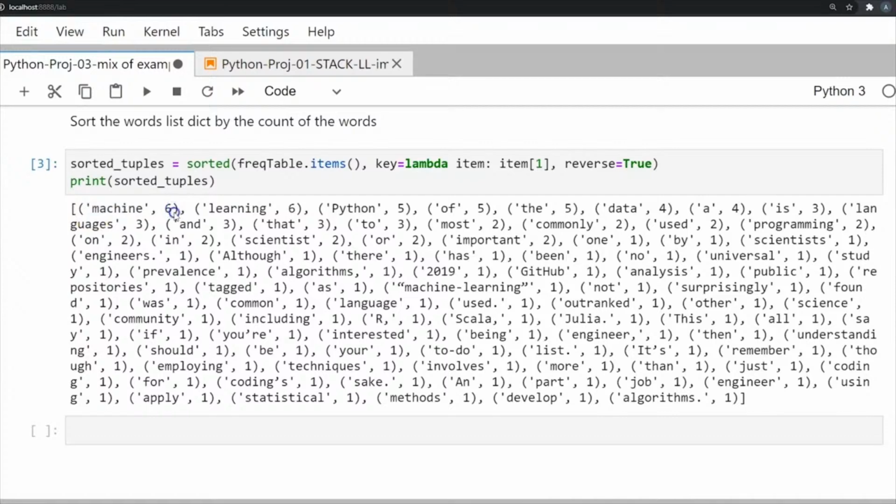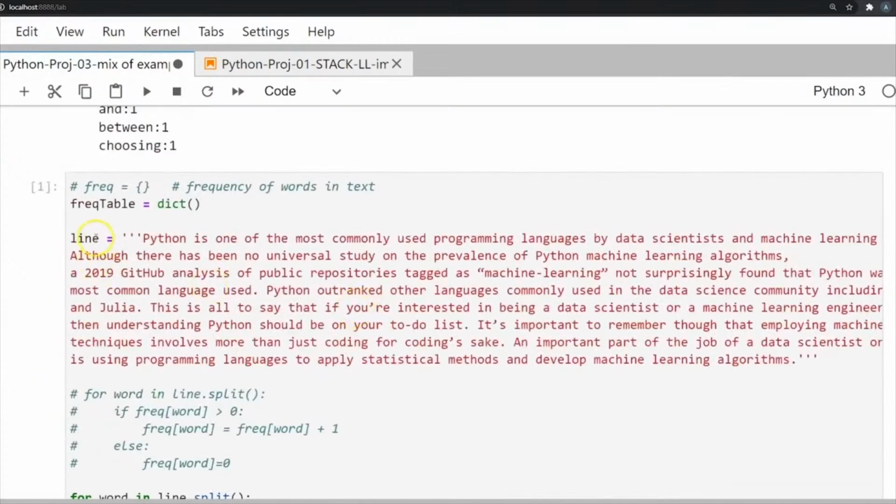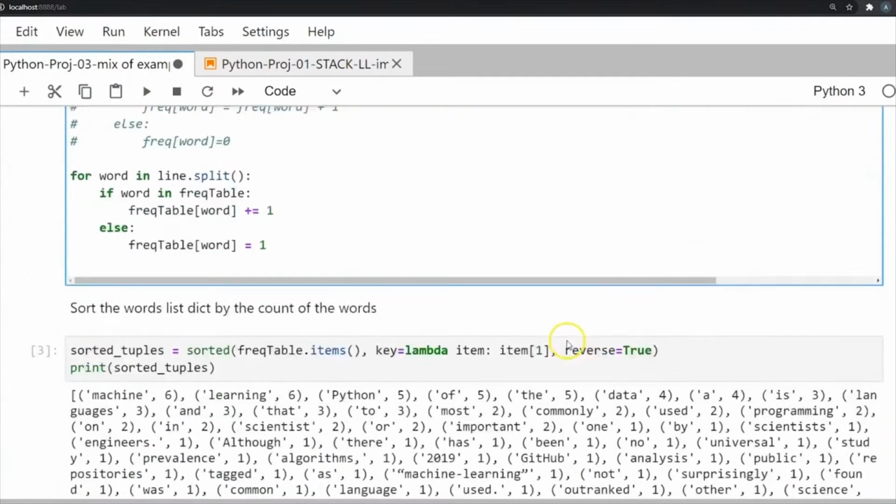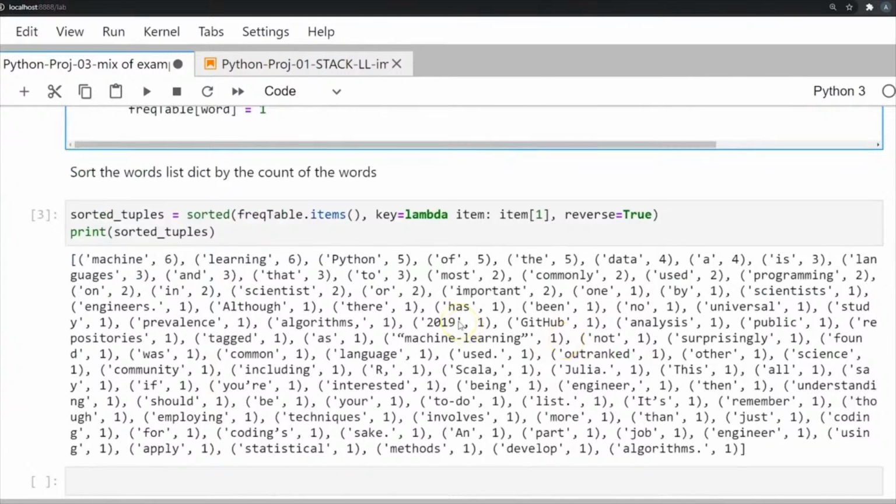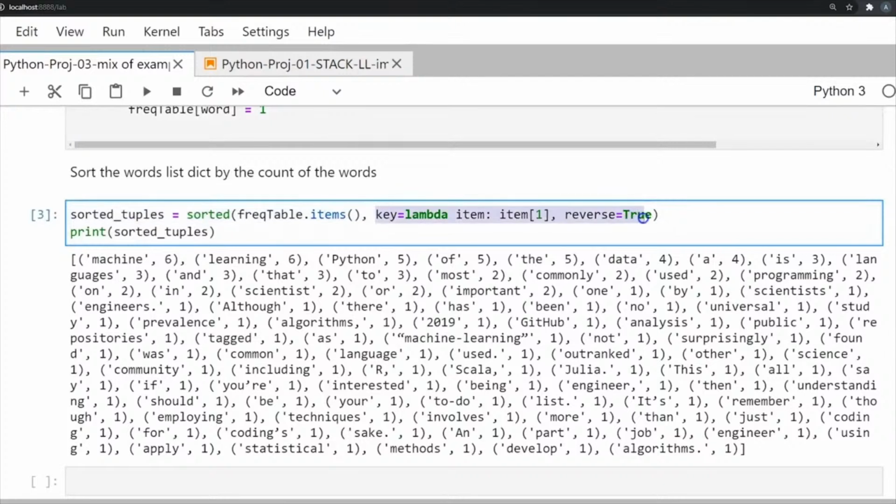The second one is the number of times that it has appeared in this particular example or this particular string. So yeah, this was the first basic project that we have tackled. In this, you might have seen some examples of how we do list operations and how we use the lambda function in sorting the dictionary by the values of the key.